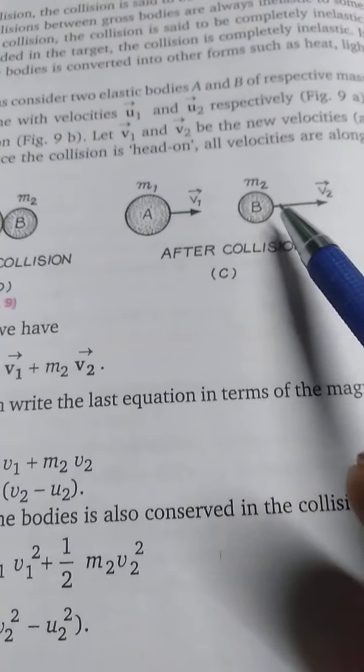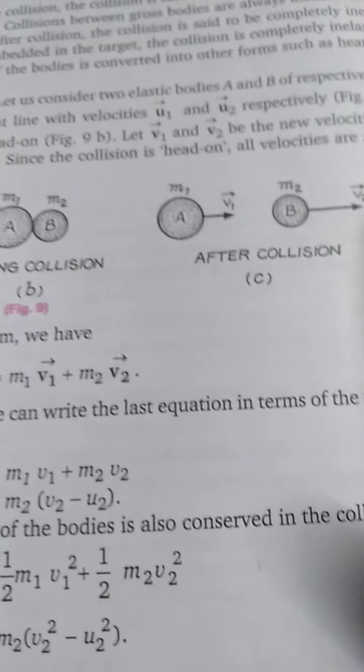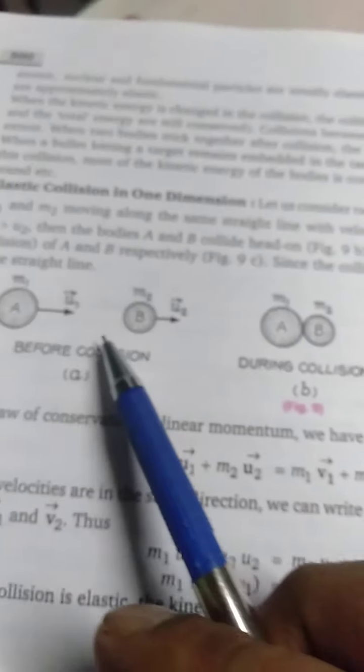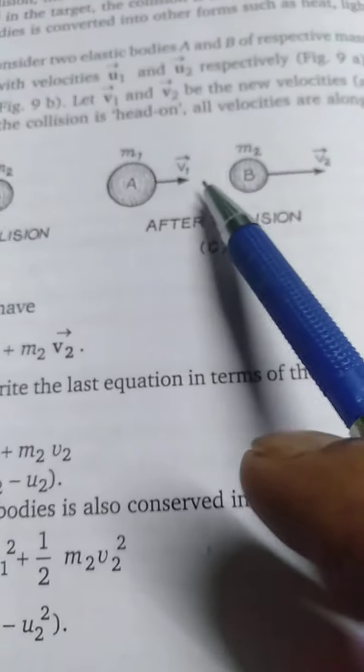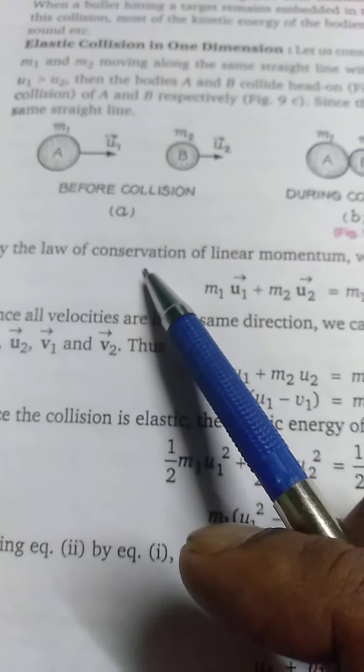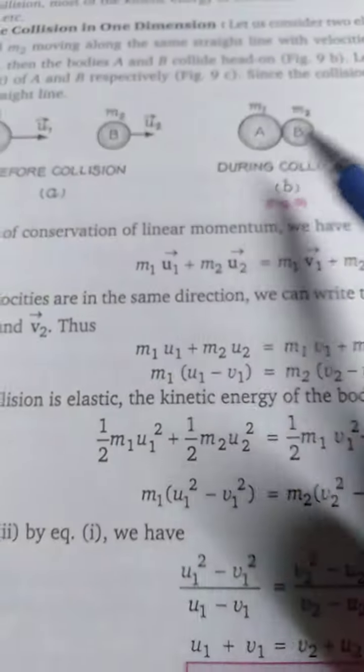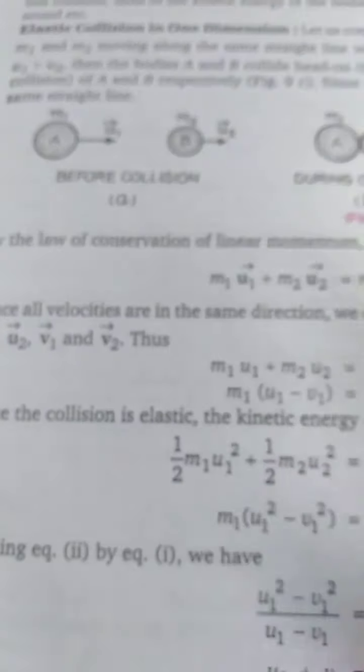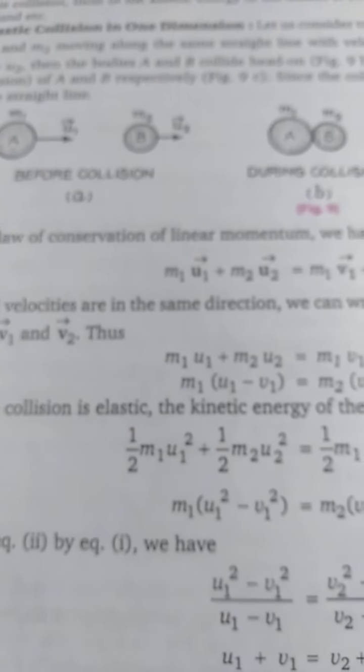After hitting, their speeds become v1 and v2. Initially the velocities were u1 and u2. They collide and after that the velocities became v1 and v2. There is no external force acting here, so we can apply the law of conservation of linear momentum.